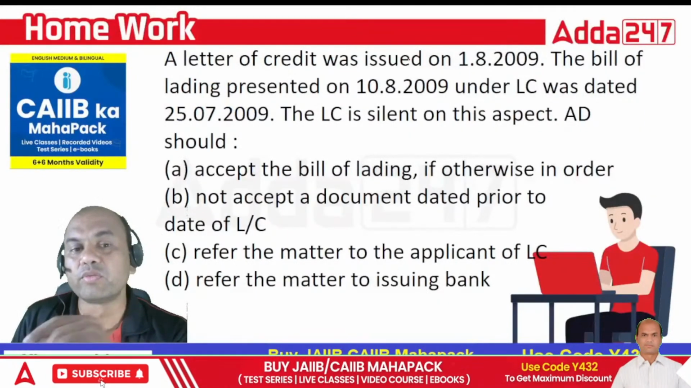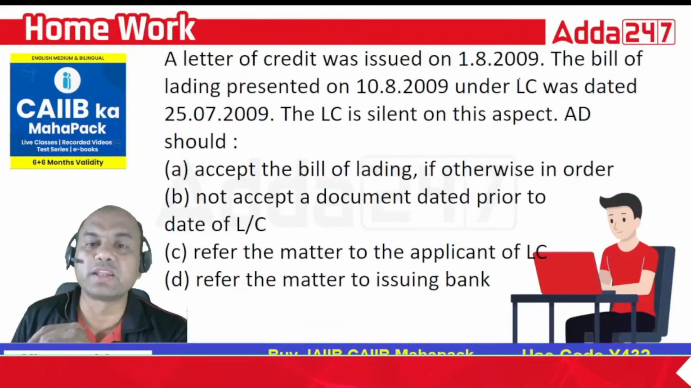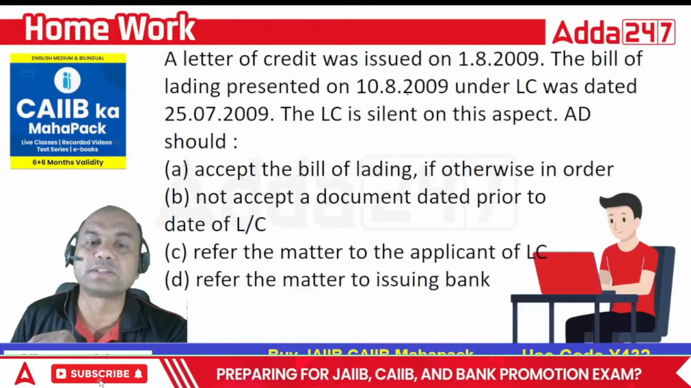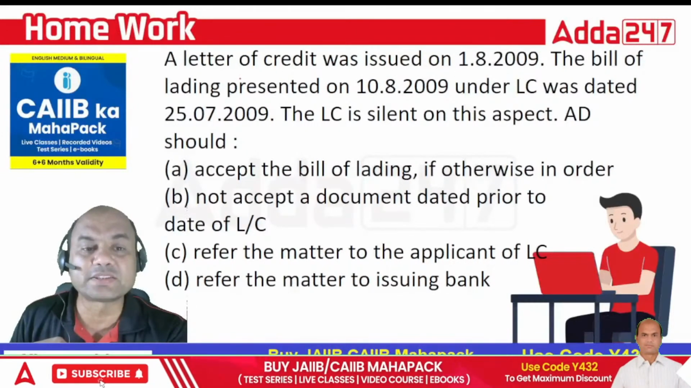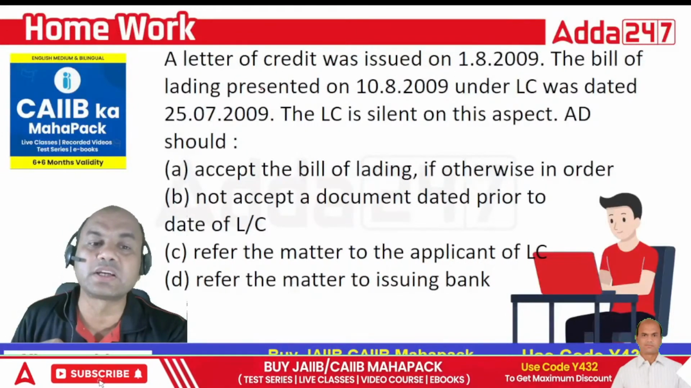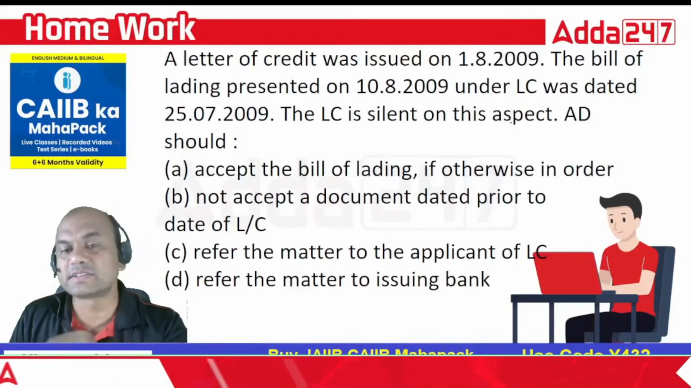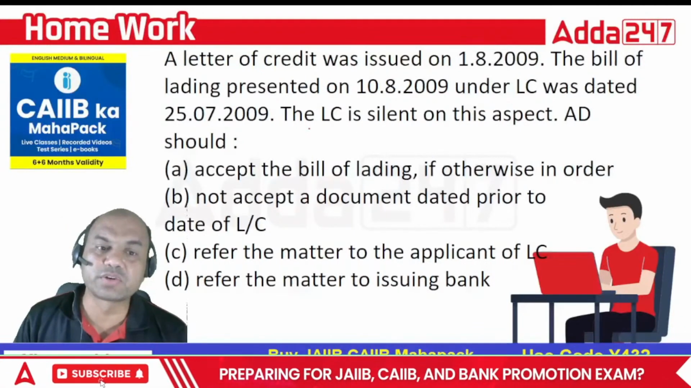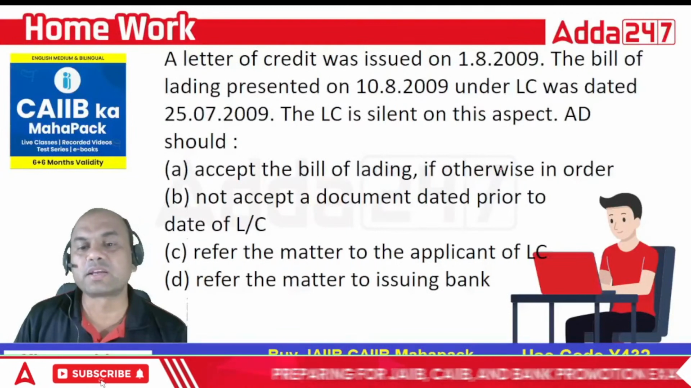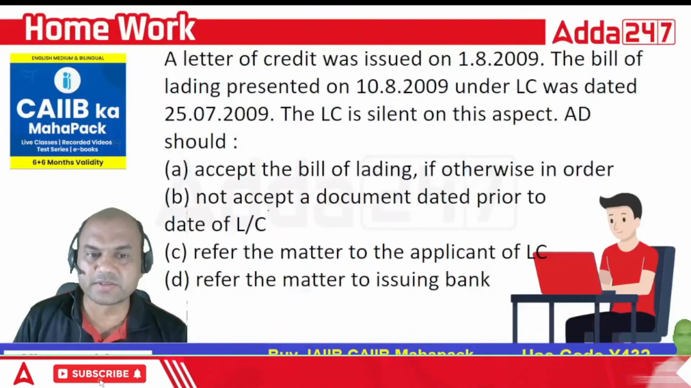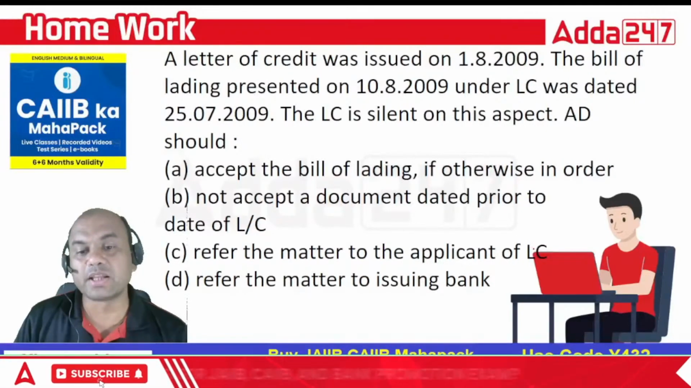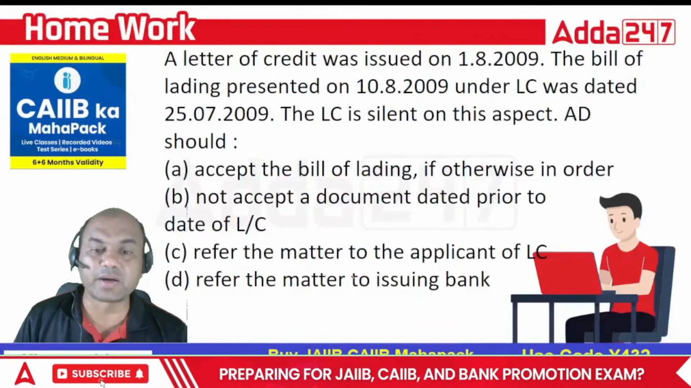Now one for your homework. An LC was issued on 1/8/2009. The bill of lading was presented on 10/8/2009. Under the LC, the BL was dated 25/7/2009. The LC is silent on this aspect. So the AD should accept the bill of lading if otherwise in order, or not accept the document prior to the date of the LC, or refer the matter to the applicant of the LC, or refer the matter to the issuing bank.